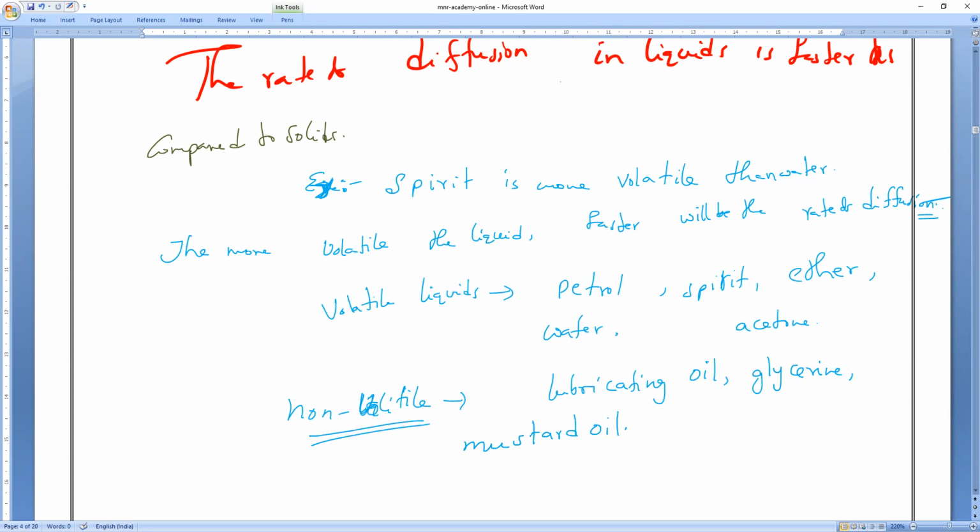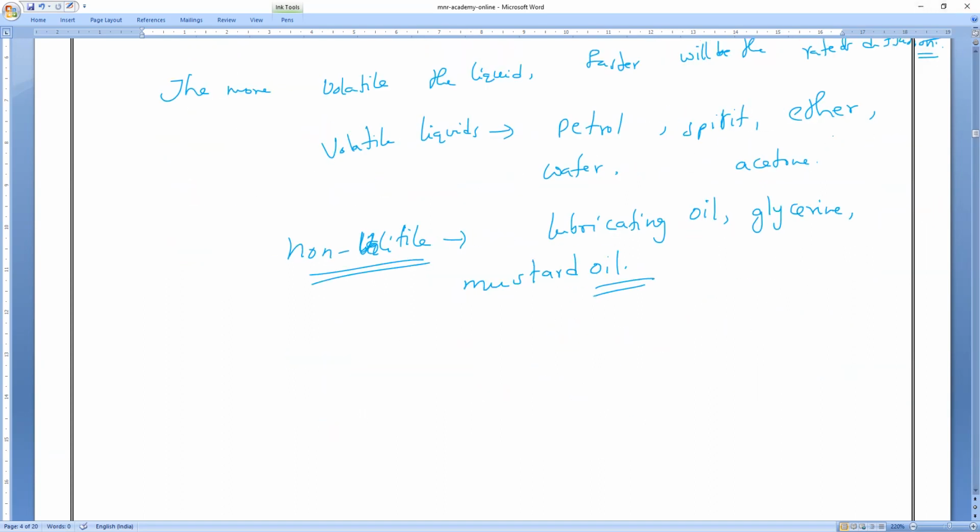These are all non-volatile because, of course, they are fluids, liquids, but their density is more or less? Now tell me, lubricant oil, glycerin, mustard oil: high density or low density? More density. More density means less volatile or more volatile? Less volatile. Density is more, less volatile. Density is less, more volatile.